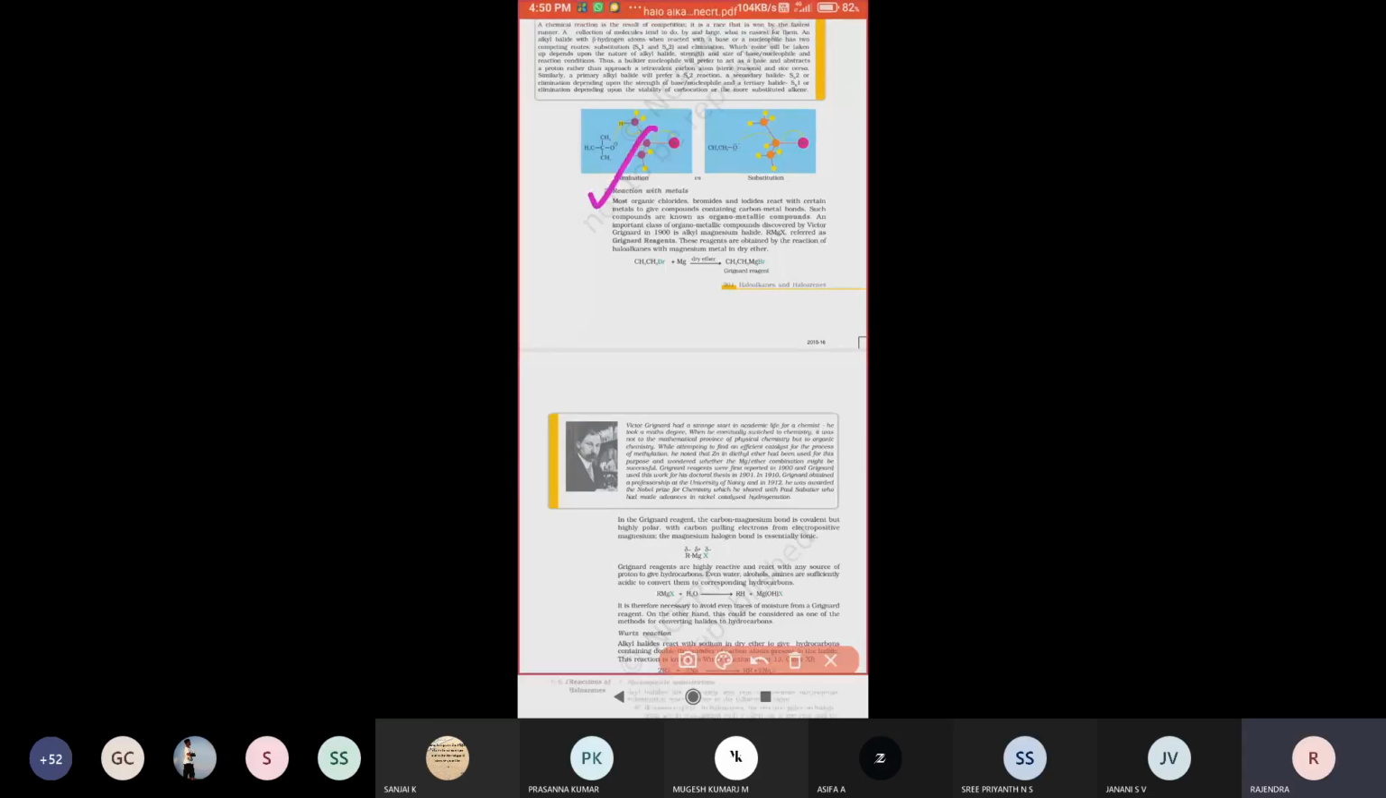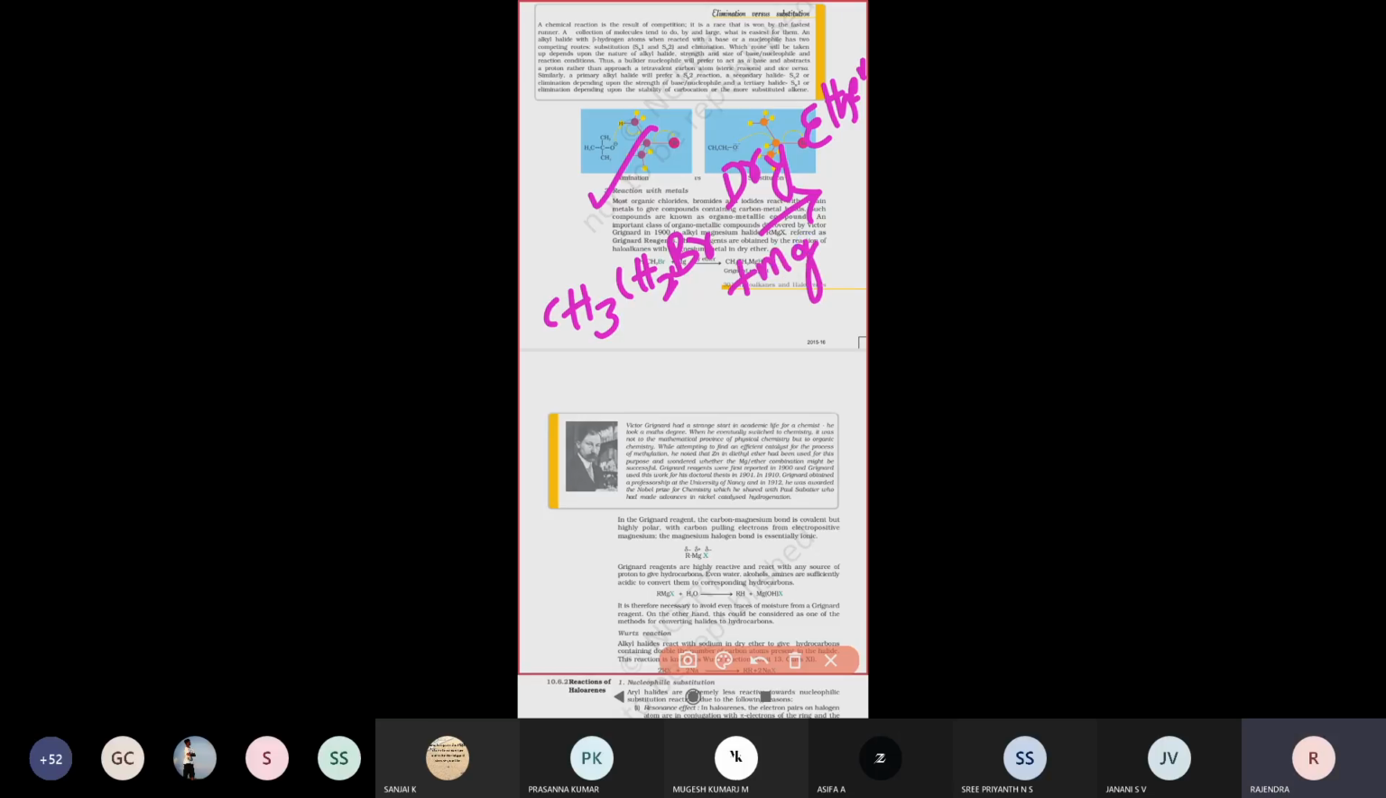Next, the reaction with metals. When metals react with haloalkanes, what will happen? Let us see. For example, take ethyl bromide, CH3CH2Br. It reacts with magnesium in the presence of dry ether. So when an alkyl halide reacts with magnesium in the presence of dry ether, it forms a Grignard reagent.